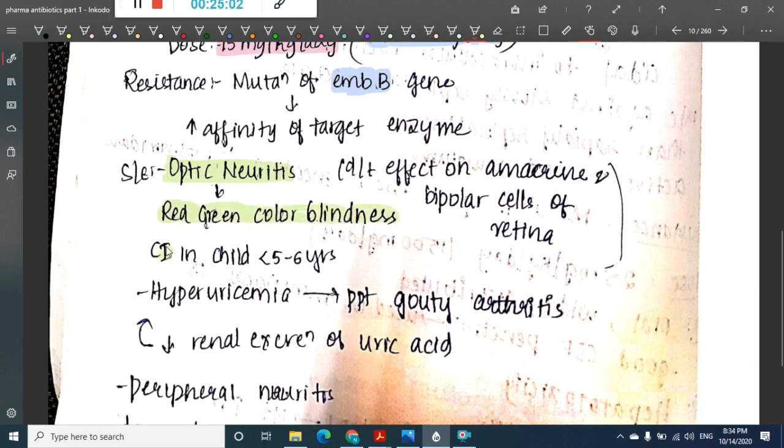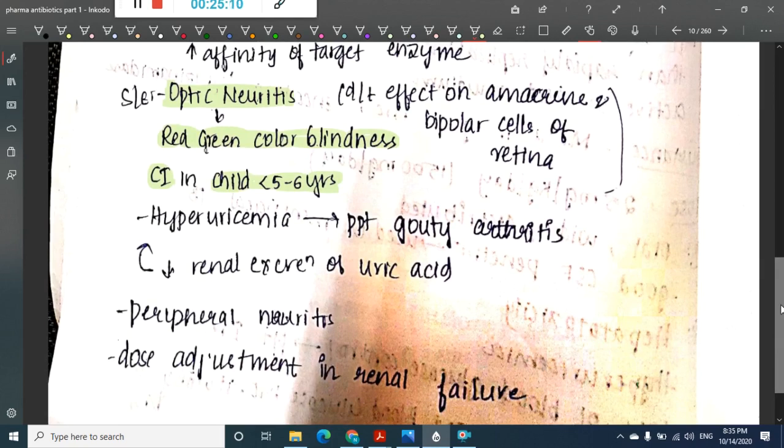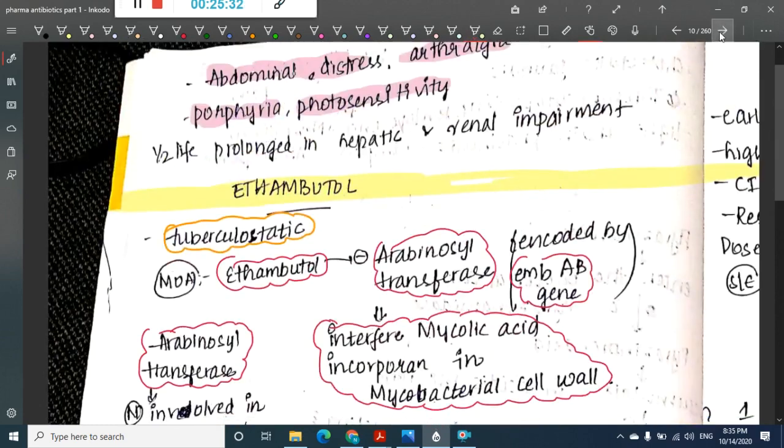It is contraindicated in a child of less than 5 to 6 years of age. It causes hyperuricemia, so it will precipitate gouty arthritis. It can cause peripheral neuritis as a side effect. Dose adjustment is also required for this drug in renal failure. So this is important about ethambutol.